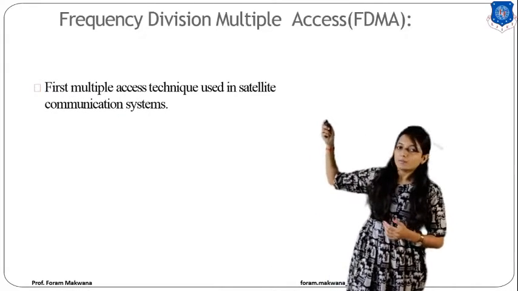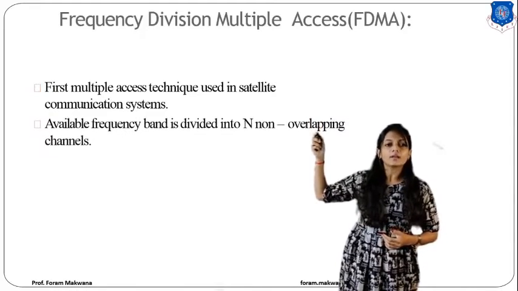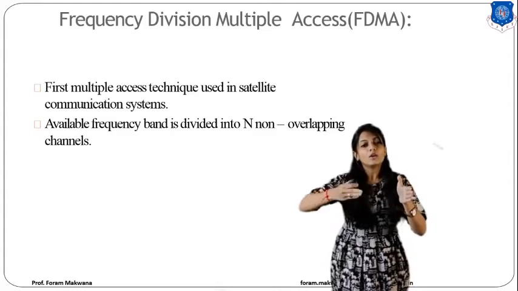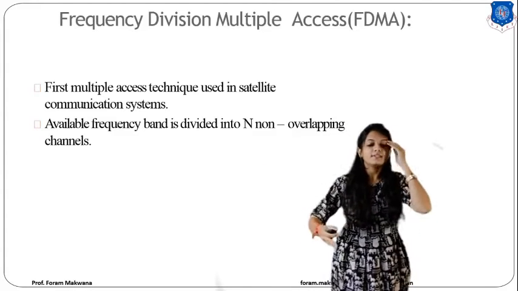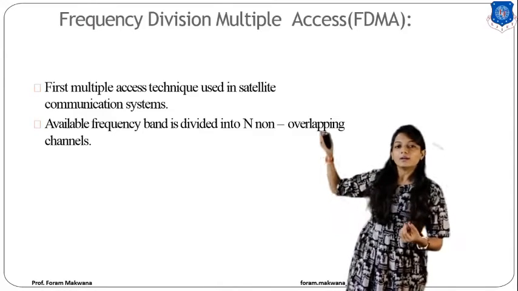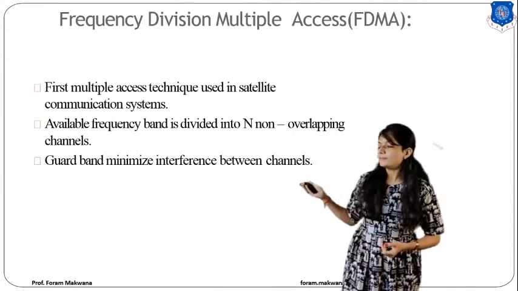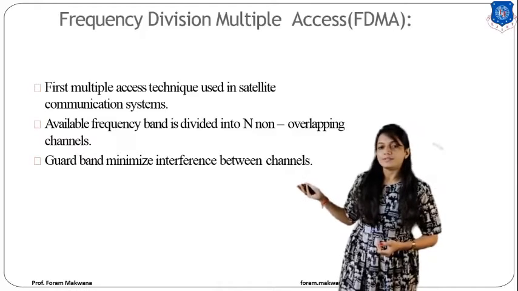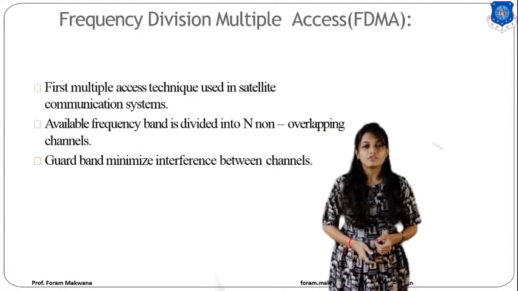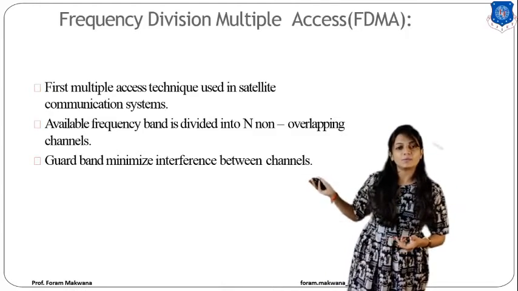So first, the multiple access technique which is used in the satellite communication system. Over here, the available frequency band is going to be divided into n non-overlapping channels. That means after each channel there is a small guard band to avoid overlapping. As I have told you already, the guard band is required to overcome the overlapping of channels or frequency, because it minimizes the interference between the channels.